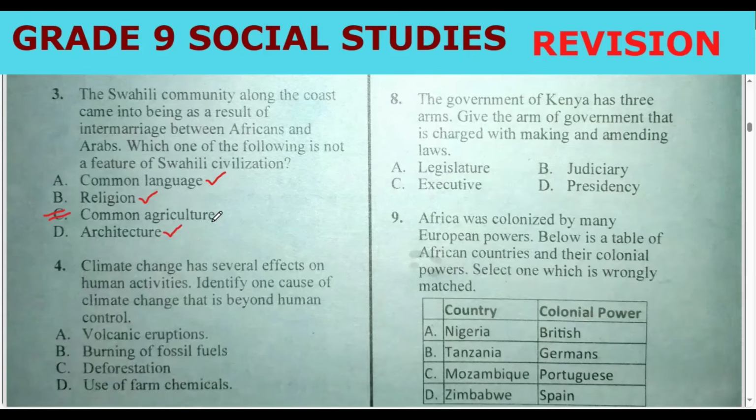So here we can highlight the words beyond human control. We have volcanic eruptions, burning of fossil fuels, deforestation and also use of farm chemicals. Which one do you think that human beings cannot control?